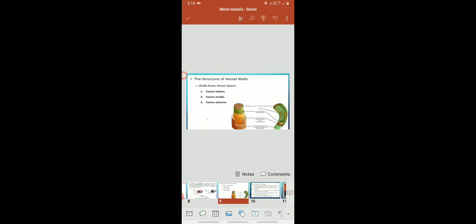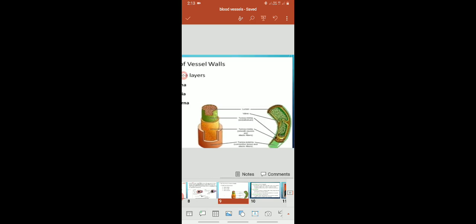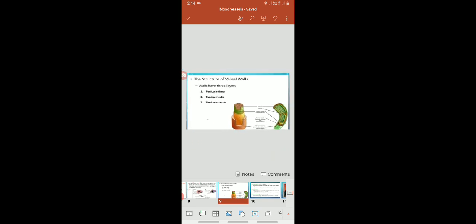Then we already studied the structure of blood vessels, that is, these walls have three layers: tunica intima is the internal, tunica media is the middle one, and tunica externa is the outer one. Here also the picture shows the blood vessel structure internally, how these layers appear.